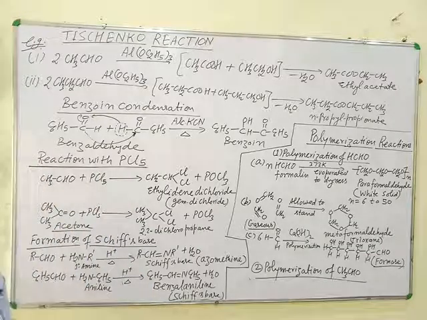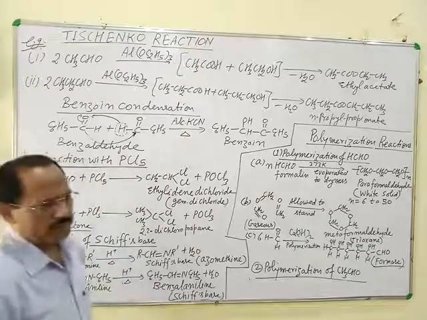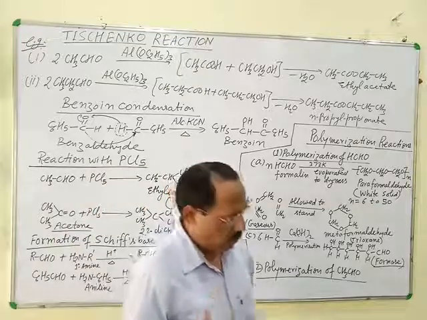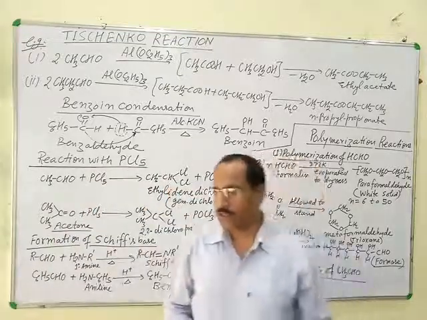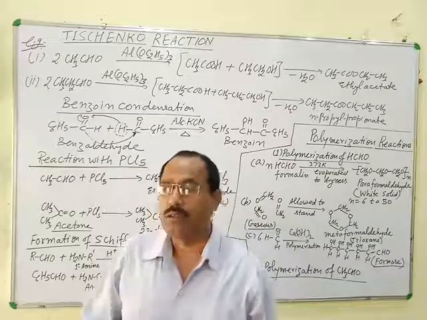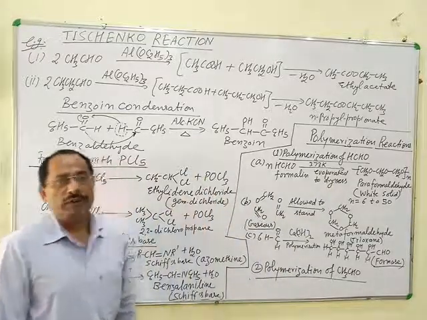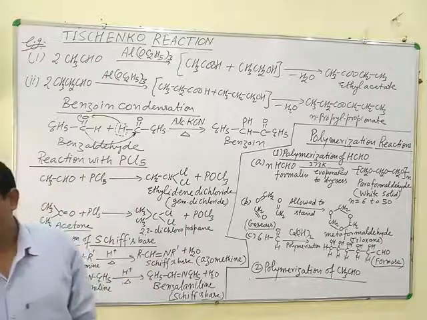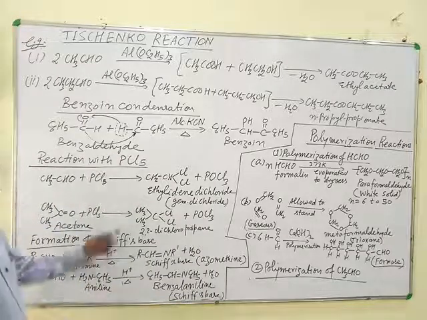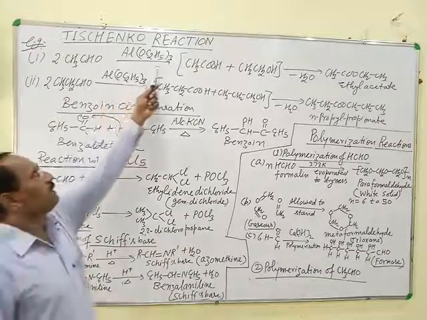In this type of reaction, aldehydes with or without alpha hydrogen, in presence of aluminum ethoxide, are used.